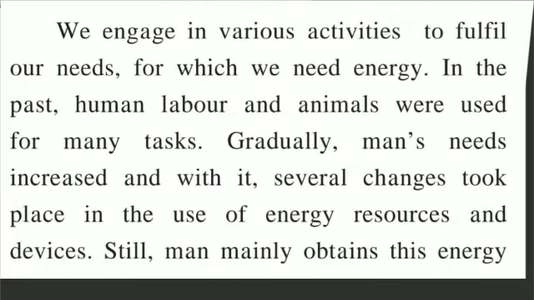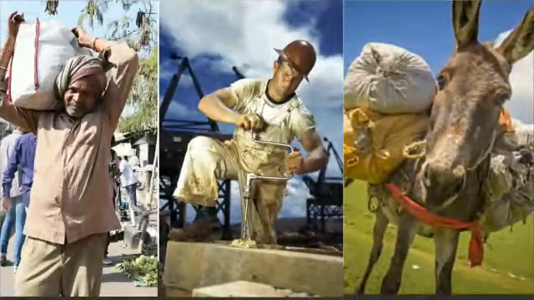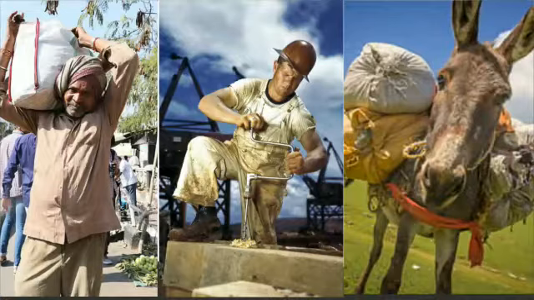So for different purposes we are using these energy resources. We engage in various activities to fulfill our needs, for which we need energy. In daily routine life we need these different kinds of energy to fulfill our needs. In the past, human labor and animals were used for many tasks like carrying loads, doing some household work, or for the fan also. So in the past, in olden days, we needed human labor or animals.